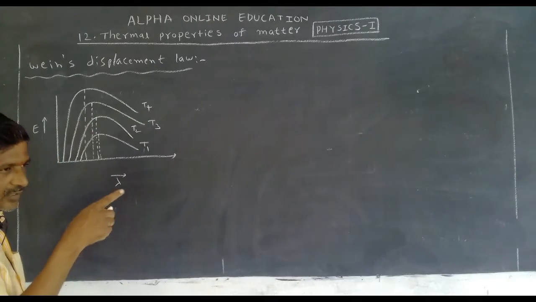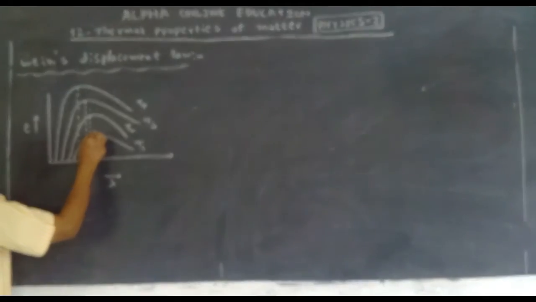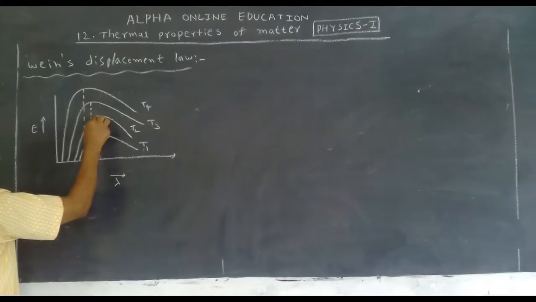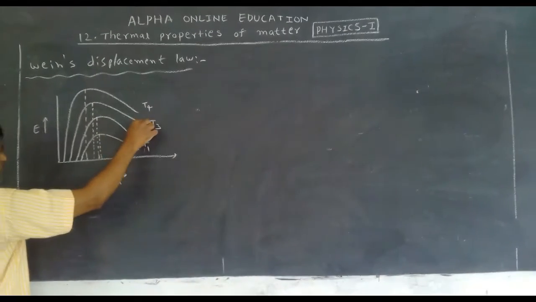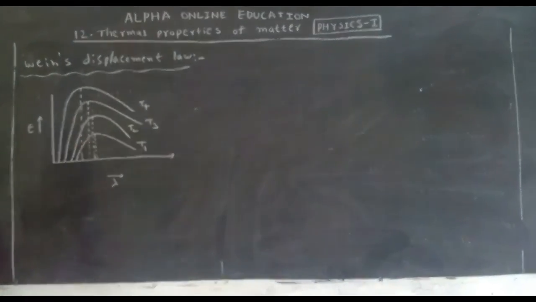But when he was plotting the graph, one result was observed by Wien. See, this is the maximum energy value at temperature T1. This is the maximum energy value at temperature T2. This is the maximum energy value at temperature T3. This is the maximum value when temperature is T4.